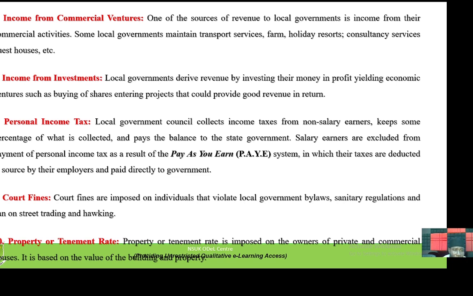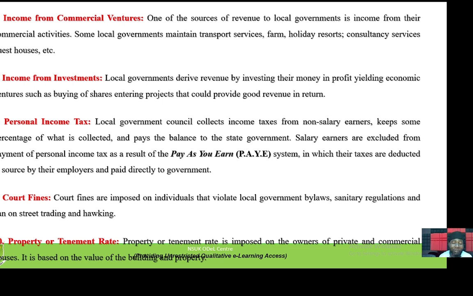Then number six, income from commercial ventures. One of the sources of revenue of local government is income from their commercial activities. Some local governments maintain transport services, farms, holiday resorts, consultancy services, guest houses, etc. All those are investments made by the local government system and they serve as a source of revenue. Some local governments will go into the transportation service sector and invest in transportation, and at the end of the day you find out that they generate a lot of money through those transportation services.